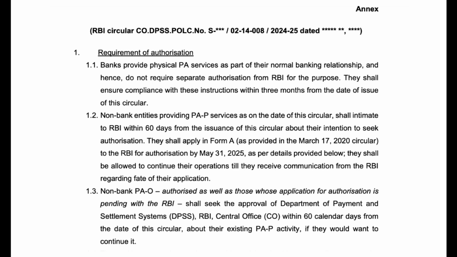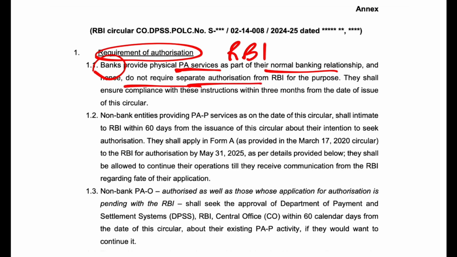They have to get authorization from the RBI. Now, who has to get the authorization? Banks provide payment aggregator services as a part of their normal banking relationship, so they do not require separate authorization from the RBI. But non-banks have to take authorization within 60 days.